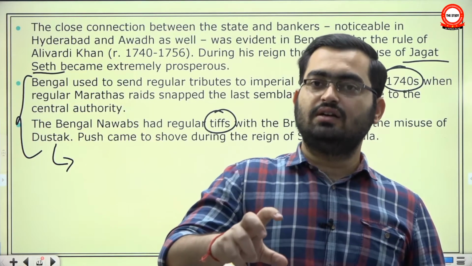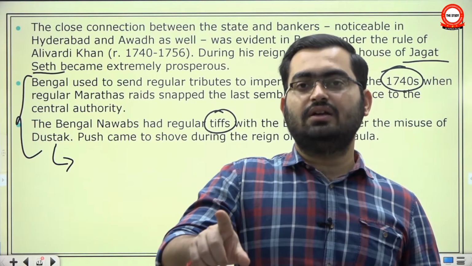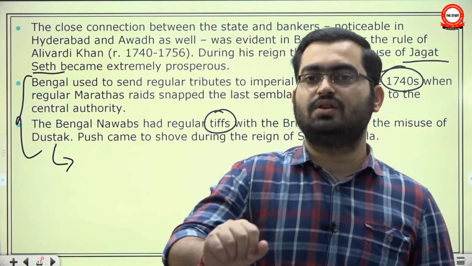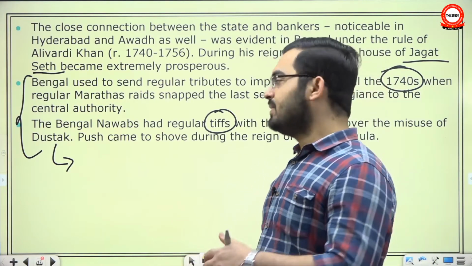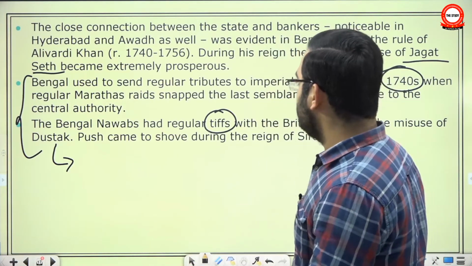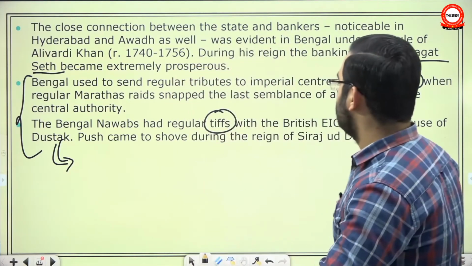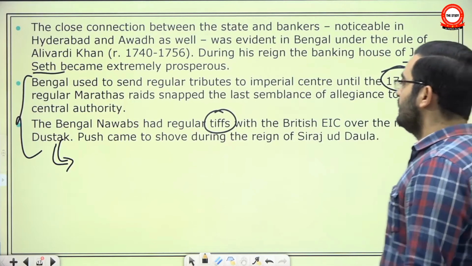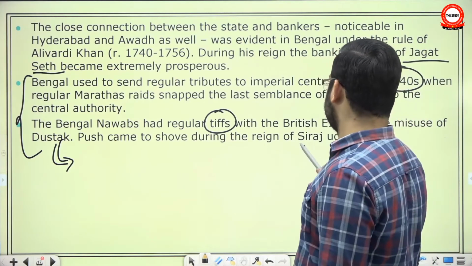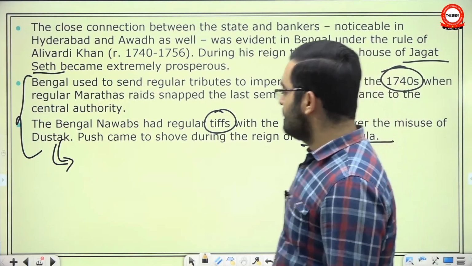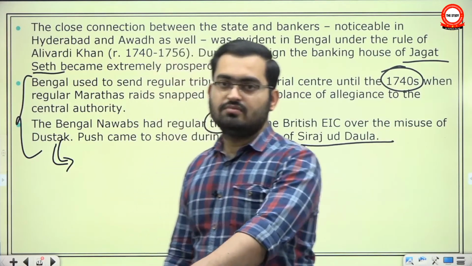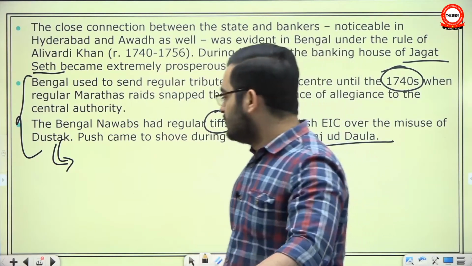Later Farrukhsiyar turned it into an all-India, rather all-empire, permit for duty-free export-import trade. But on the issue of the misuse of the dastak, Bengal Nawabs had regular problems with the British EIC, and push came to shove during the reign of Sirajuddaula, leading to the Battle of Plassey. And then we know the famous story, which we will see in modern India.